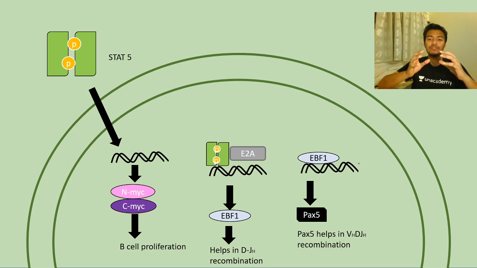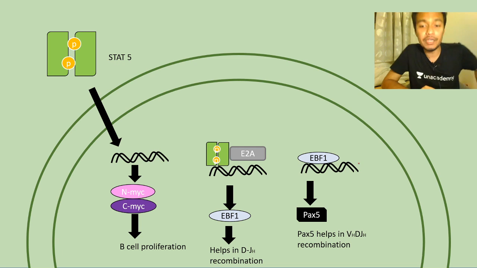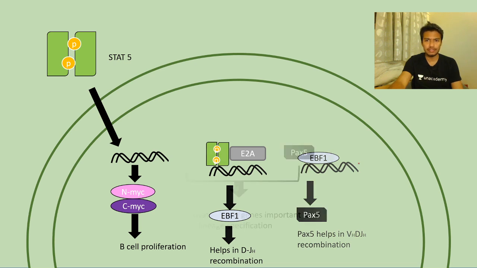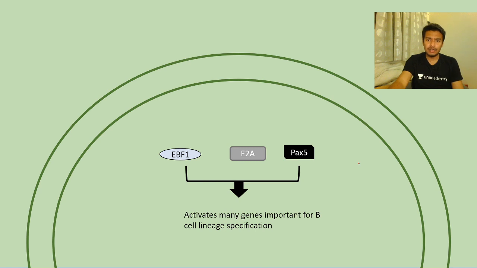So all of these things tell you that VDJ recombination is a very important life event in the case of a B cell. We know that there are several factors which are augmenting these VDJ recombination processes, several transcription factors such as EBF1, E2A, PAX5, etc.